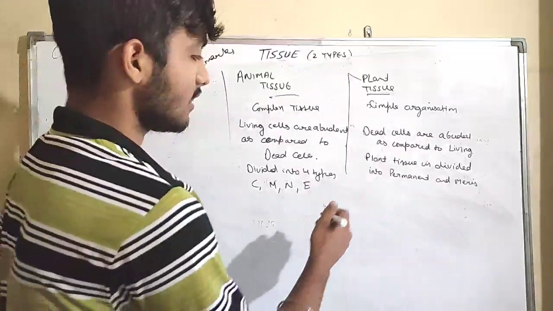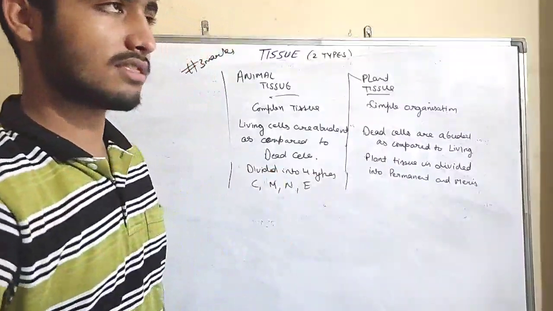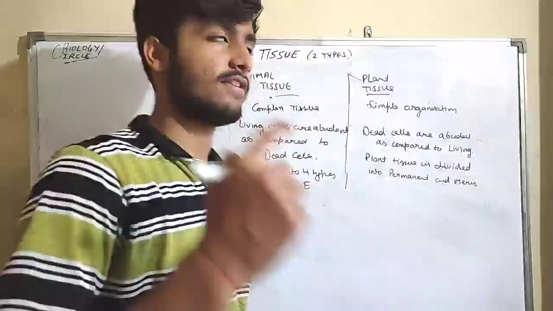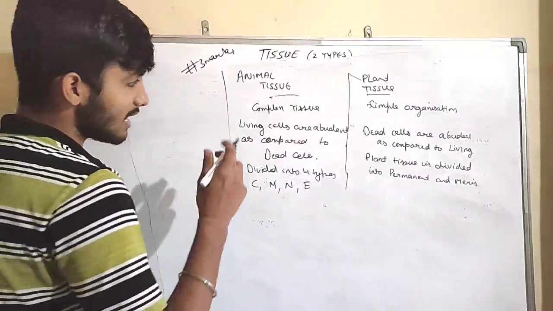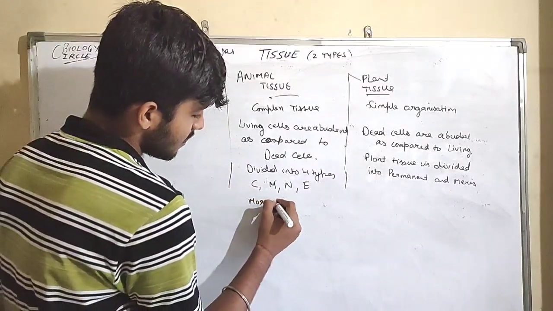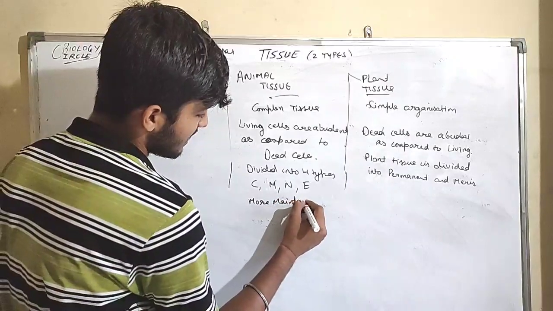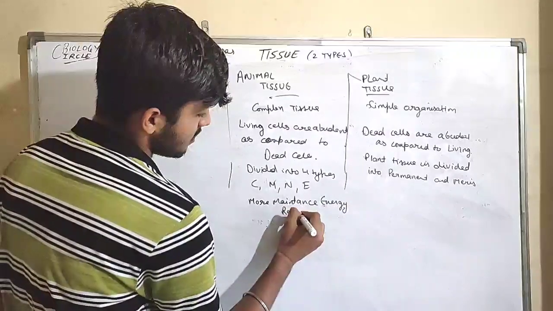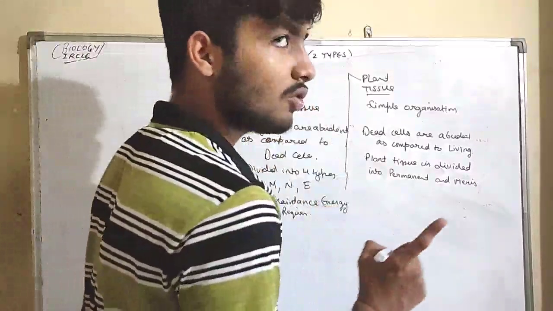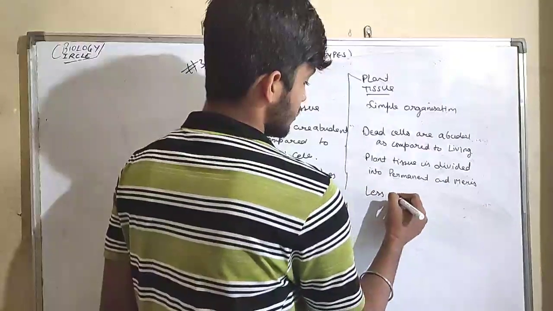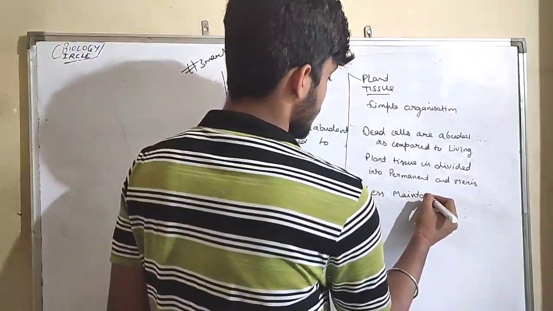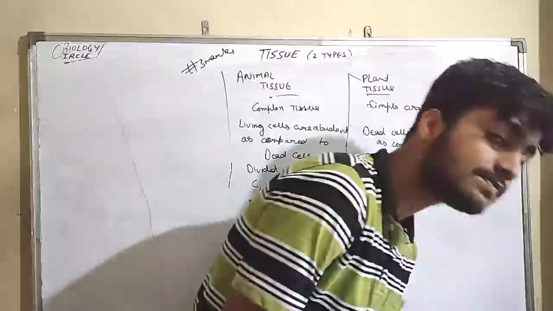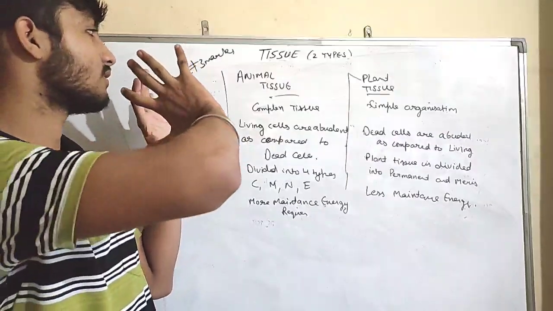What is one more? Let's take one more, guys. Let's say if it comes in 4 marks, or our main aim is to impress the teacher, then one more difference: in animal tissue, more maintenance energy is required. But guys, in plant tissue, less maintenance energy is required.